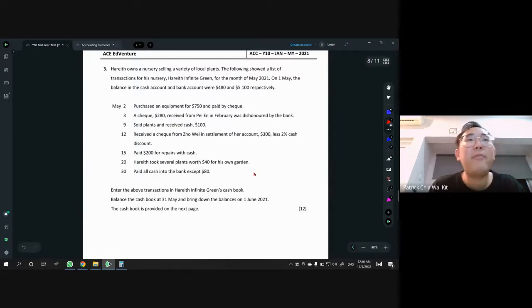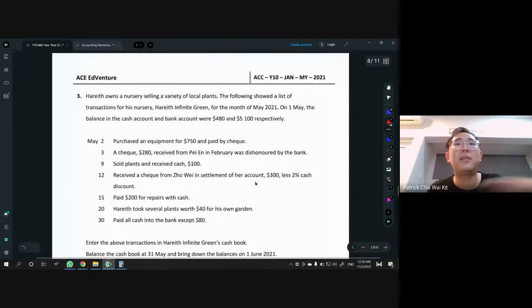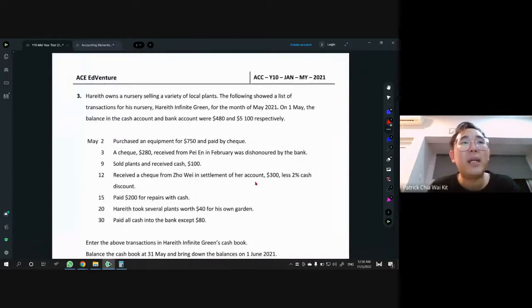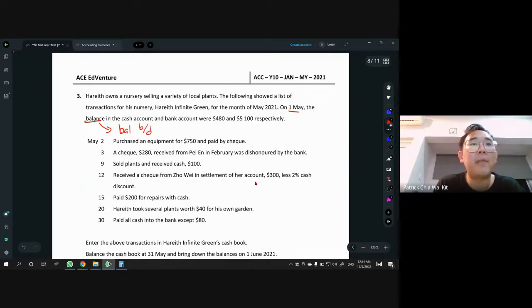So we have Harif owns a nursery selling a variety of local plants. Okay. The following shows a list of transactions in his nursery for this business, Harif Infinite Green, for the month of May. On 1st May, the balance, right? When you see the word balance, every time, it's definitely balance BD. BAL stands for balance, short form. So the balance in the cash account and bank account were 480 and 5100 respectively.